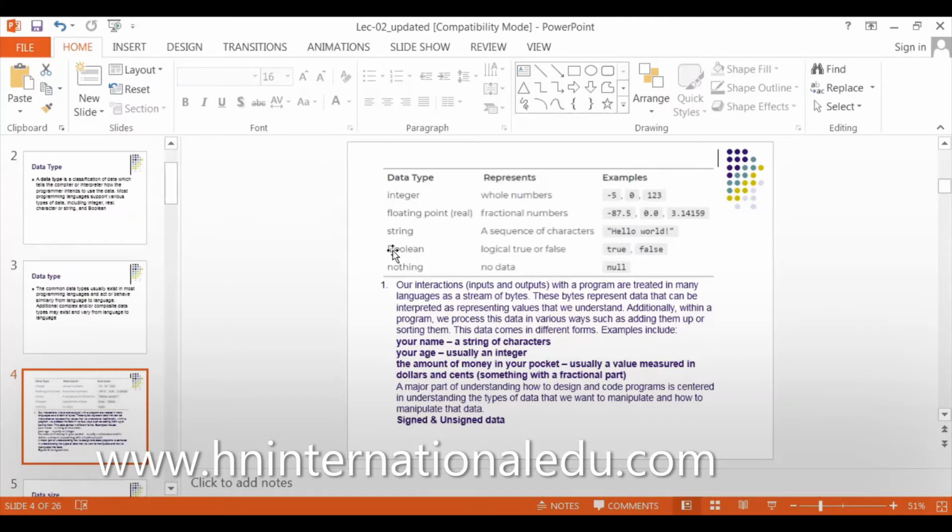If I tell it it's a Boolean, Boolean mostly contains 1 or 0. 1 means true or yes. 0 means false or no. And the fifth is no data. No data means null. If we give any value null, it automatically fills the value with 0, 0, 0, 0, like no value.